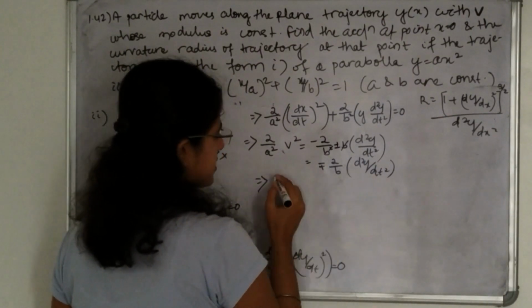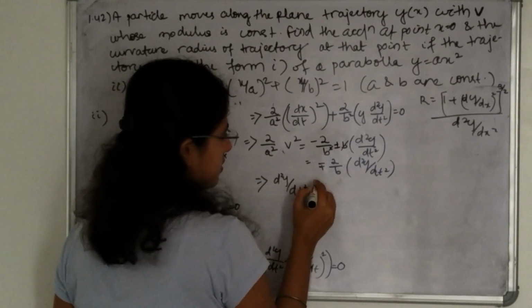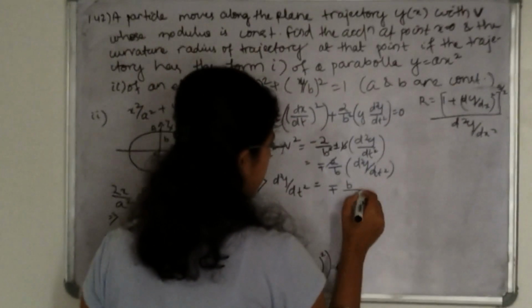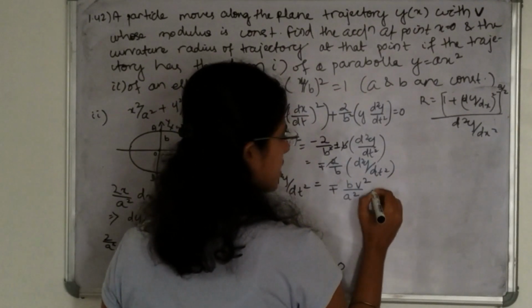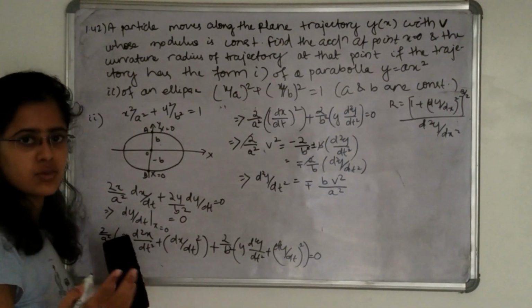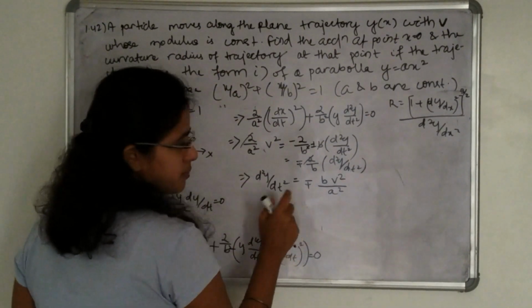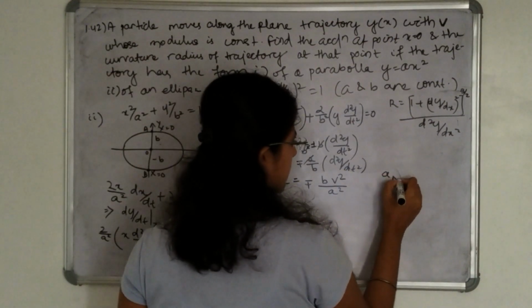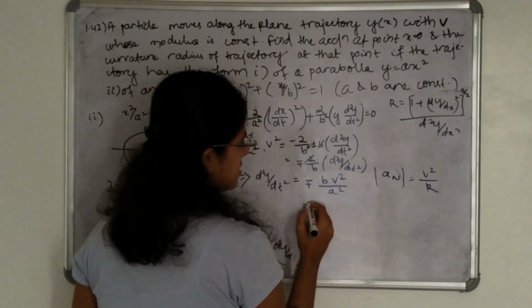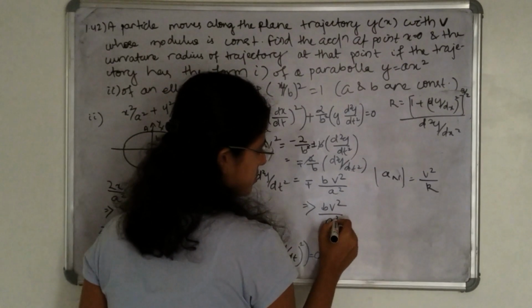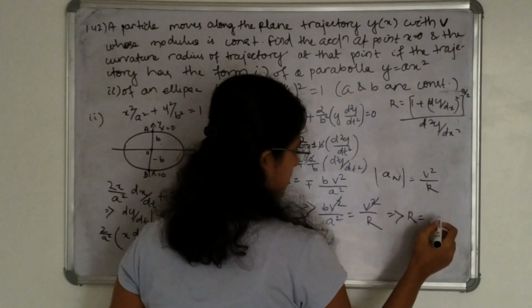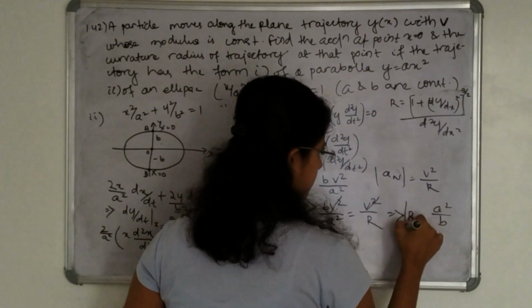So this acceleration is how much? Into v square. As the velocity is along the x direction and its modulus is constant, that means there is no tangential acceleration. I can consider this as normal acceleration. So normal acceleration magnitude is equal to v square divided by r. So I can write v square divided by a square is equal to v square divided by r. V square cancels out. Radius of curvature will be how much? a square divided by b.